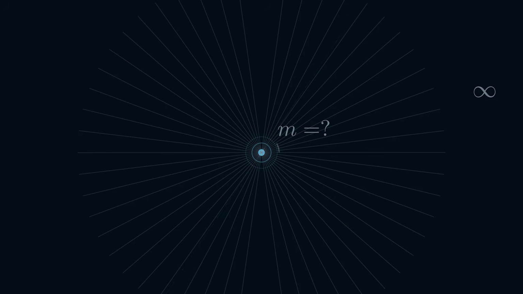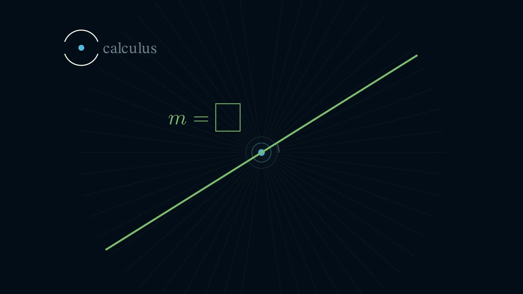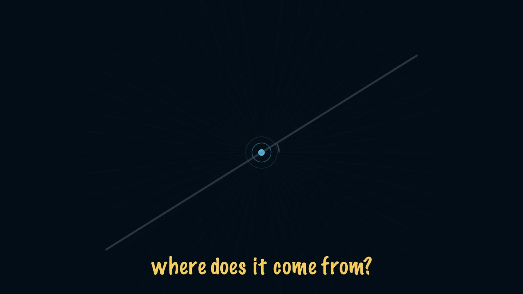A single point cannot have a slope. Through this point, I can draw this line, or this one, or this one. In fact, infinitely many lines pass through exactly the same point. And yet, calculus looks at that point and confidently chooses one number. Not a range, not a guess, one slope. So where did that number come from?